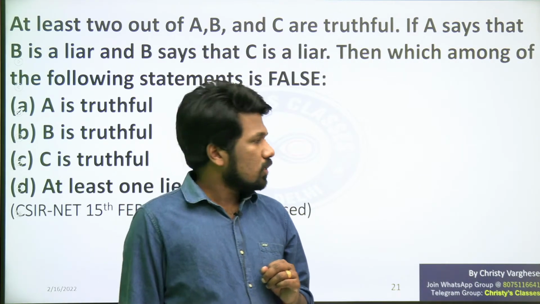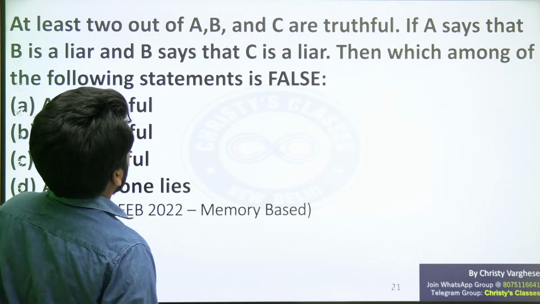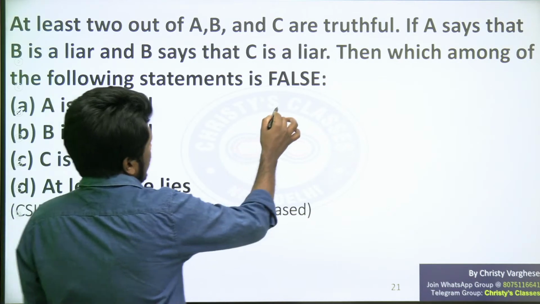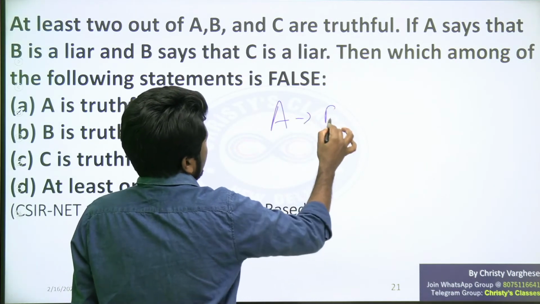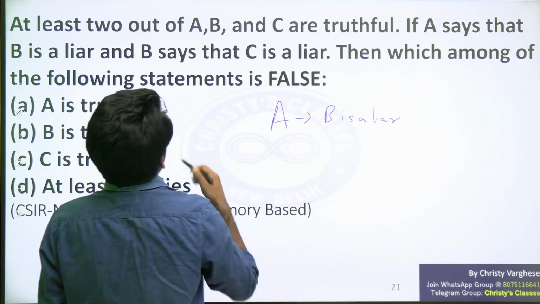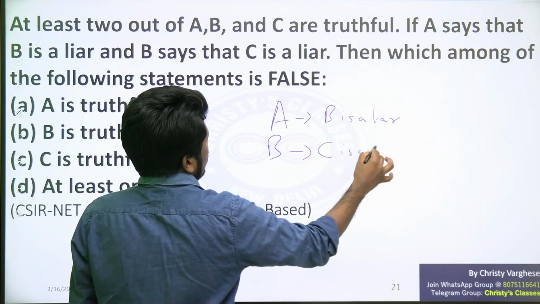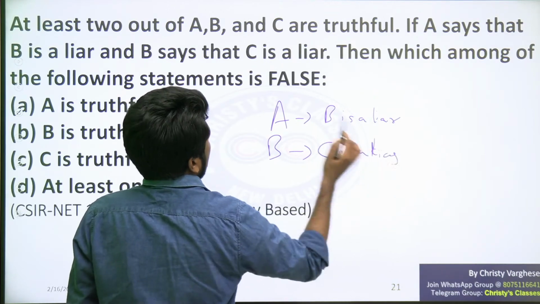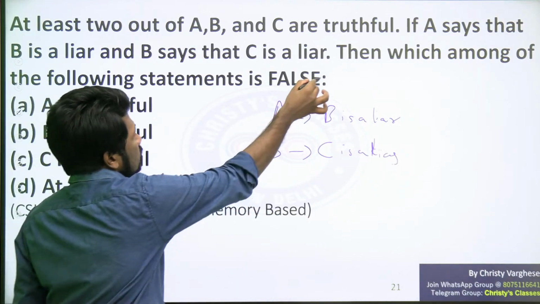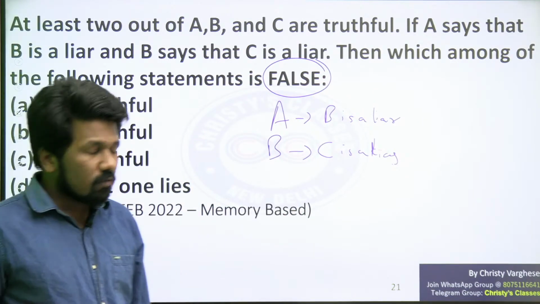So, if A says B is a liar, and B says C is a liar, then which among the following statements is false? True nahi, false pucha hai. You are asked to find the false statement.